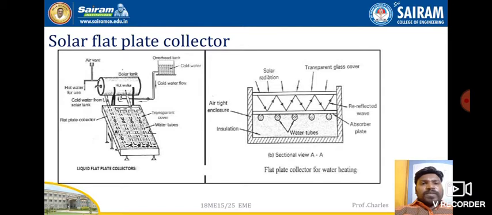There is a solar tank, and there is an overhead tank from where water comes down, and there is a flat plate collector, a transparent cover and water tubes. In the second image, we can see it in more detail. What things will be there? Transparent glass cover, solar radiation, airtight enclosure, insulation, water tubes, reflected wave, absorber plate. These are the different components available in this solar flat plate collector. Now let us see the working principle of it.